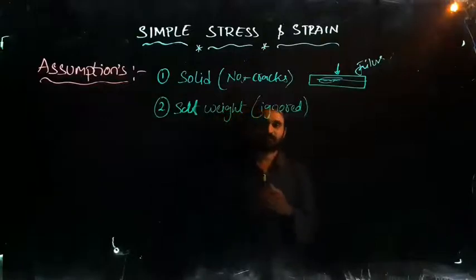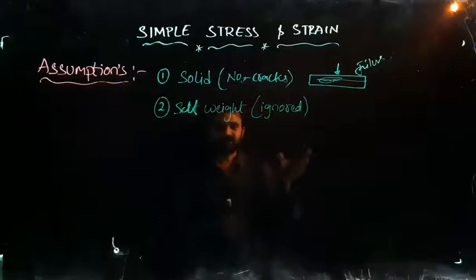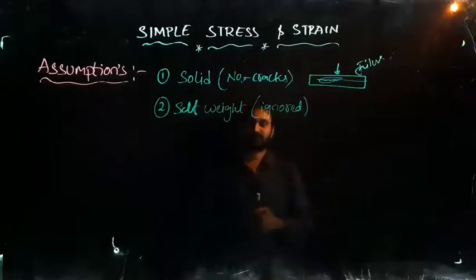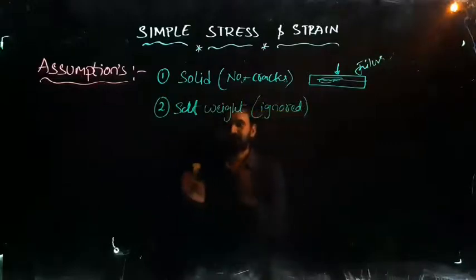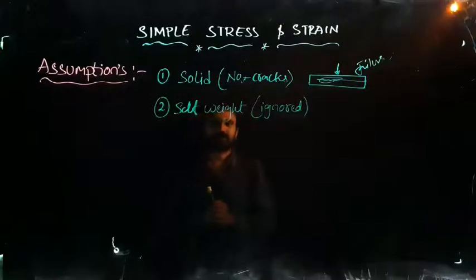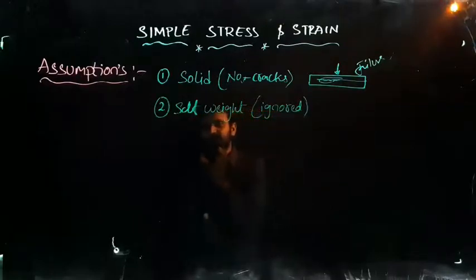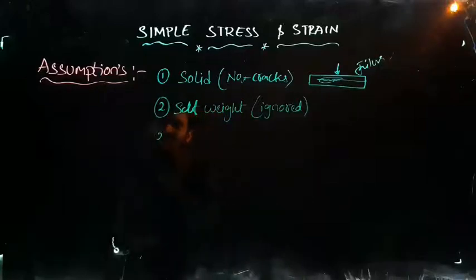The self weight of the body should be ignored, because a beam taking the load of a slab will take more load when self weight is ignored.